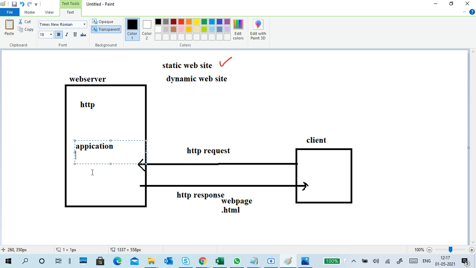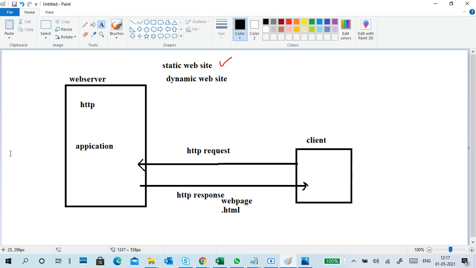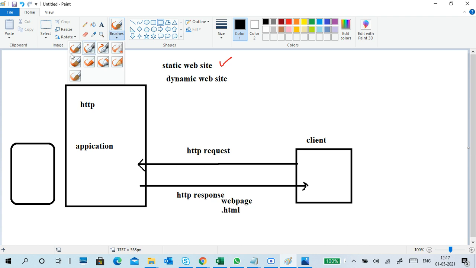Based on the application, it will contact a database. It will verify the query. First of all, it will convert your query into database format, and it will query from the database.